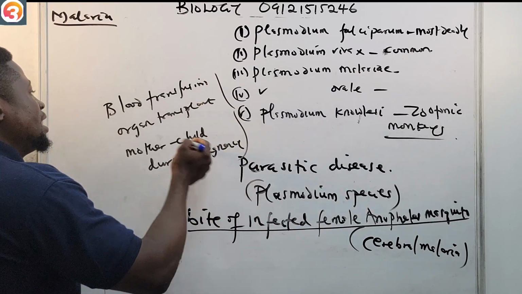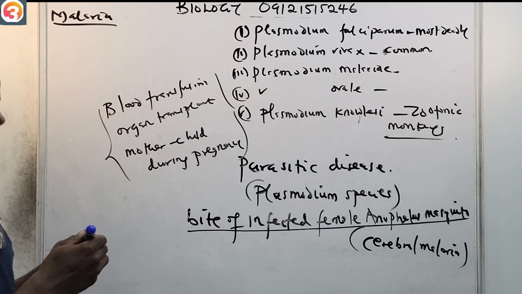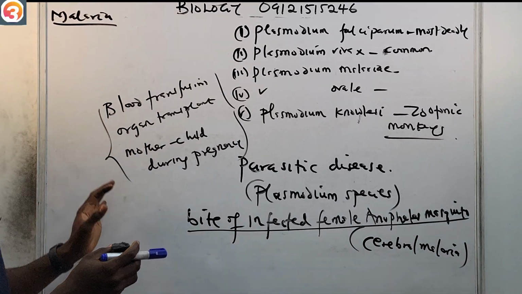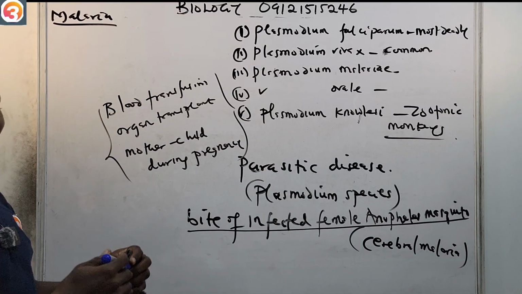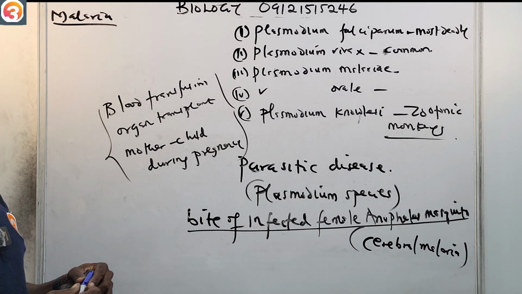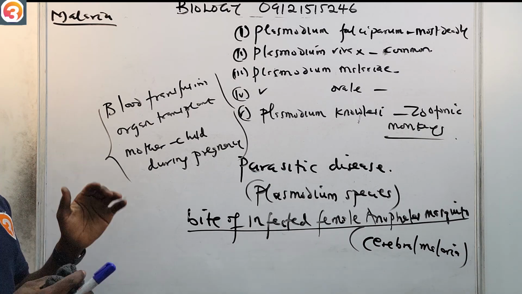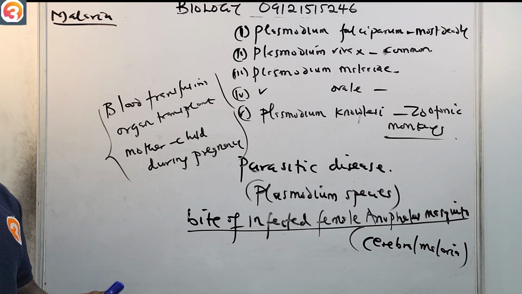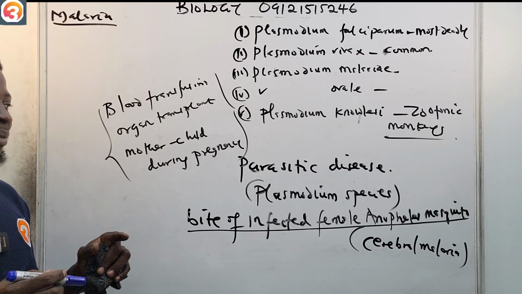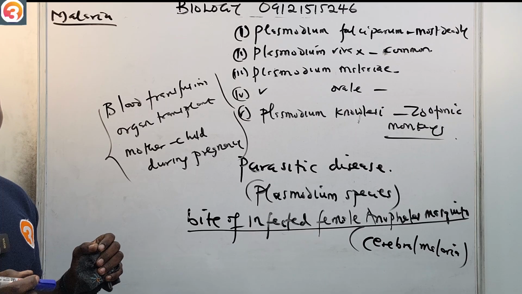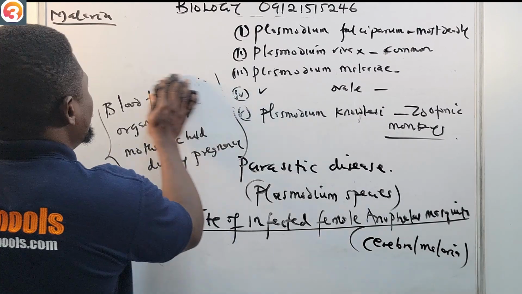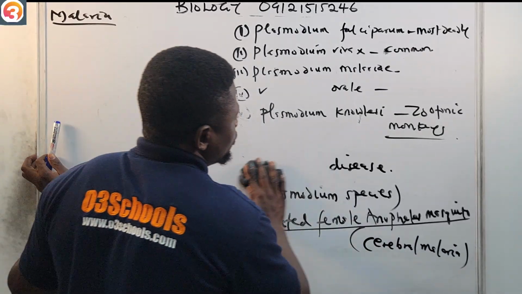Okay, although it's not as if it's impossible, but it is rare. All of these other ways are rare ways that malaria can be transmitted, but definitely the most common one is through the bite of an infected female Anopheles mosquito. So now let's quickly see the life cycle of Plasmodium.